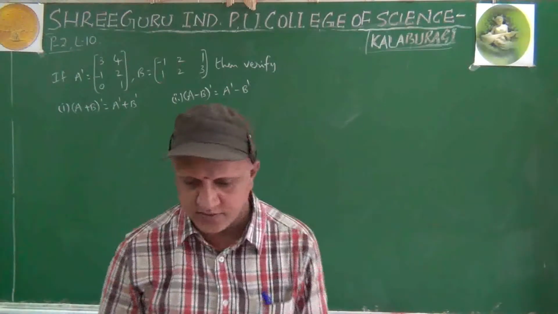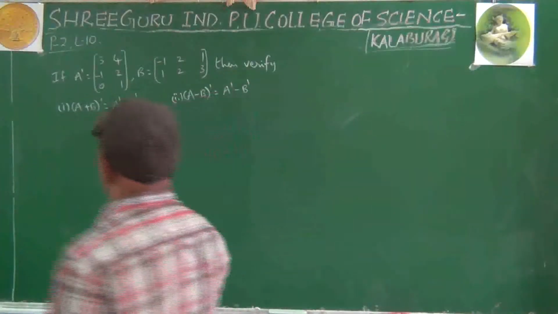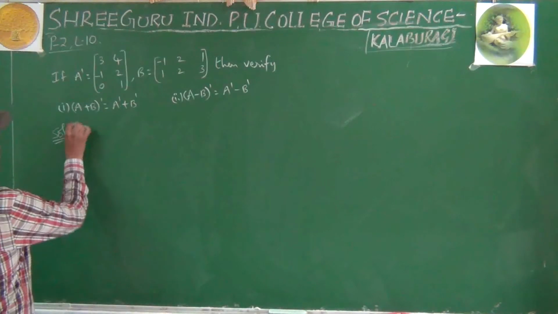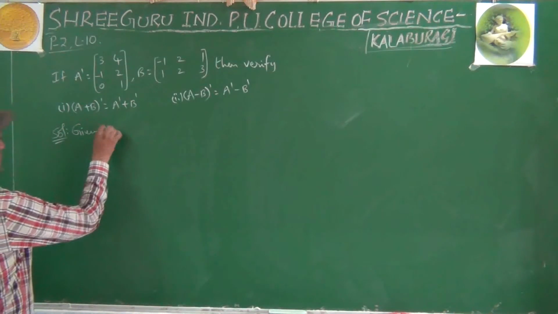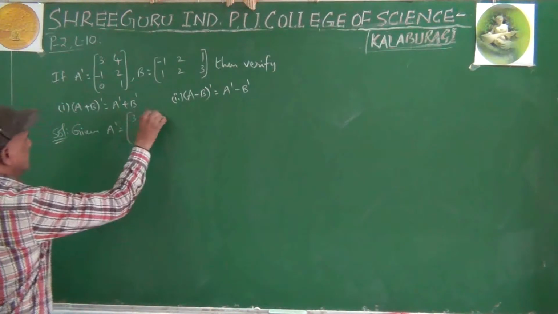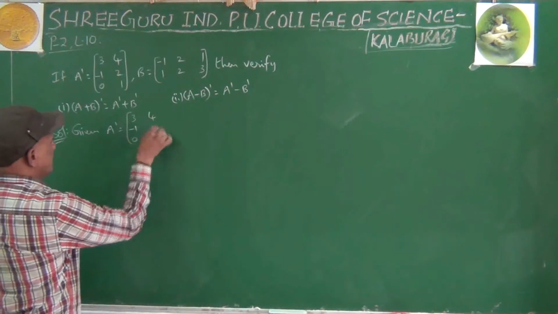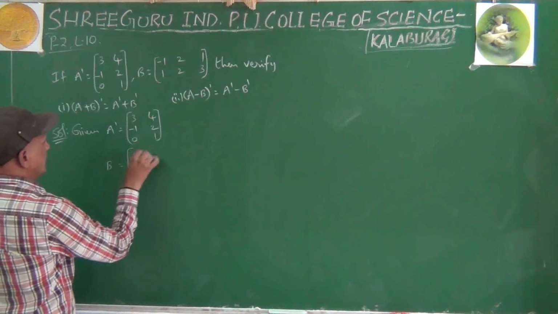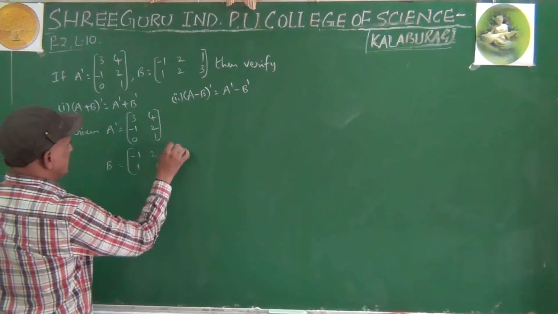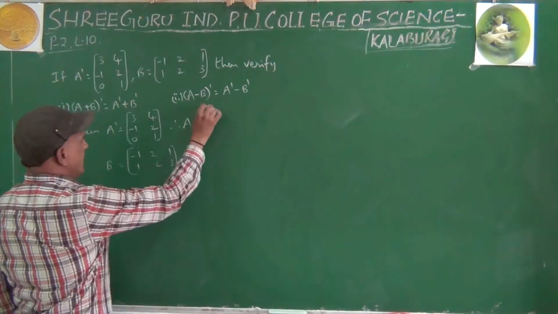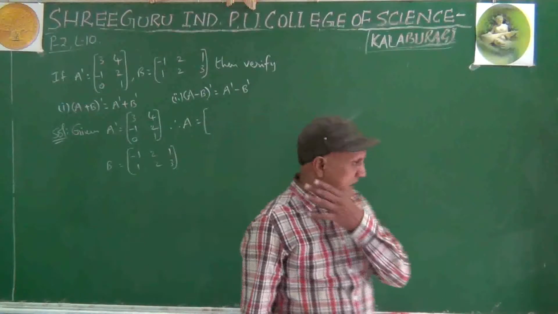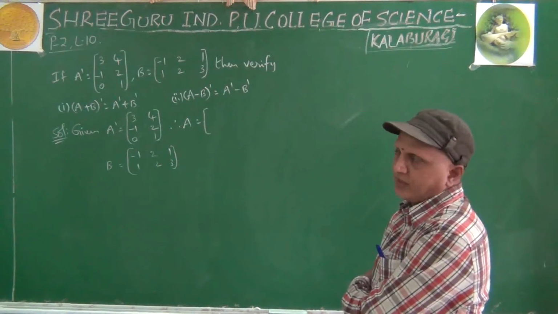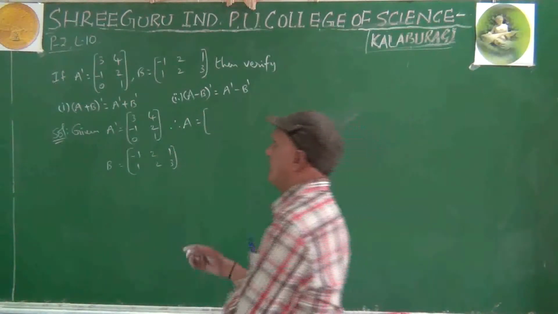A dash minus B dash. Be careful with this question. Given A dash equals 3, 4, minus 1, 2, 0, 1. B equals minus 1, 2, 1, 1, 2, 3. Therefore, A dash they gave, we have to find A.